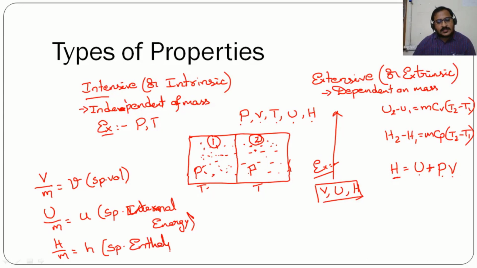This specific volume, specific internal energy and specific enthalpy, all these are intensive properties because they are independent of mass of the system. And as we have considered per kg mass, these specific volume, specific internal energy and specific enthalpy are considered as intensive properties. These play a very important role when we are talking about pure substances, a Rankine cycle and all. So there, when we are taking steam tables, we consider in the tables all these properties.